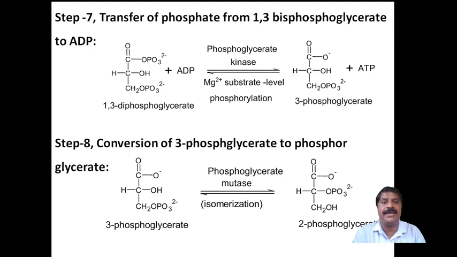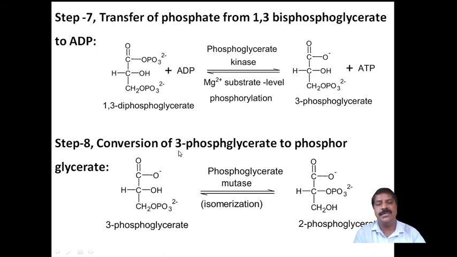Actually it is diphosphoglycerate, not bisphosphate. The 1,3-diphosphoglycerate obtained in the sixth step undergoes addition of ADP, adenosine diphosphate, and converts into 3-phosphoglycerate. Here phosphoglycerate kinase and Mg2+ act, and substrate level phosphorylation takes place, in which an ATP molecule is liberated.